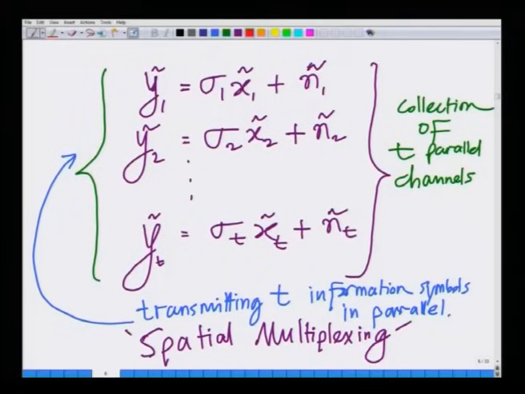As I said, from this structure we can see that sigma 1 is nothing but the gain of channel 1 and so on. So, in fact, the SNR of this channel is nothing but sigma 1 squared times the power P 1 allocated to channel 1 divided by sigma n squared, the noise power. The SNR of channel 2 is sigma 2 squared, power P 2 of channel 2, divided by sigma n squared, and so on.